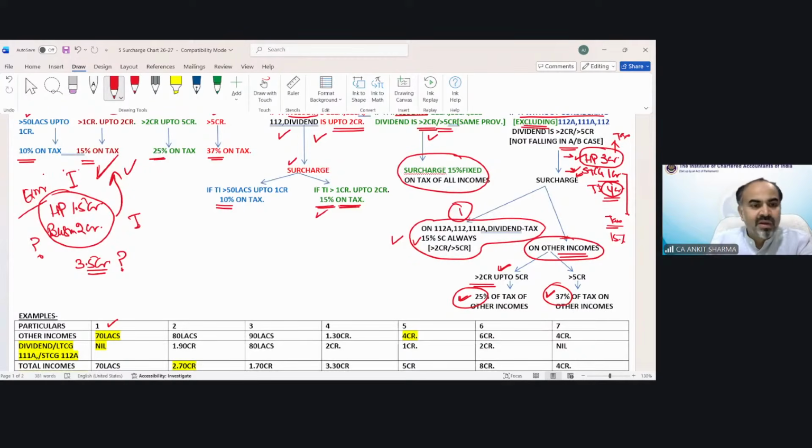Okay? So particular example number 1. Suppose in the question, income has been given as 70 lakh rupees. Other income, a special category of income, has been given as nil. Total income 70 lakh. So can you tell me which case is applicable in this situation? In point number 1, either it would be case 1, or if it is case number 2, then A, B or C. Let me see the answer now.